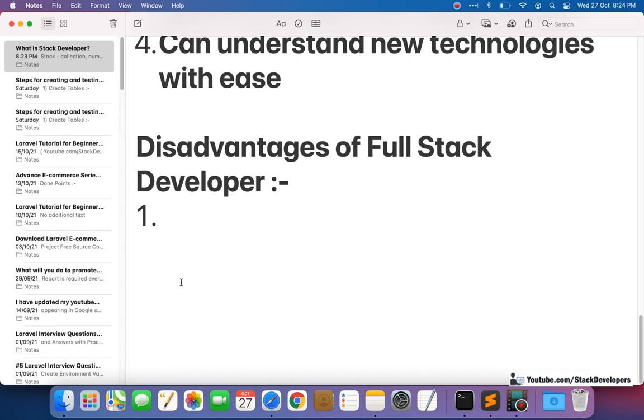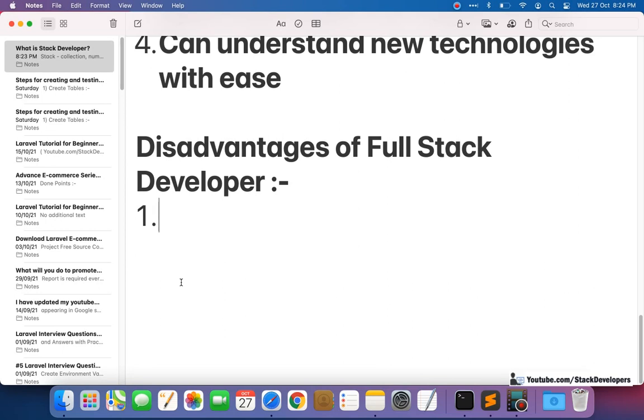Suppose now, first of all, the full stack developer will work on the front end task. It will take around 15 to 20 days for the front end development, and after that he will start working on the back end task. It will also take 15 to 20 days.